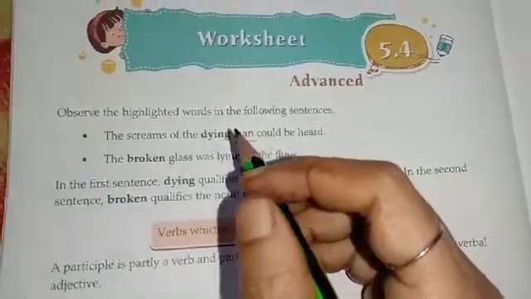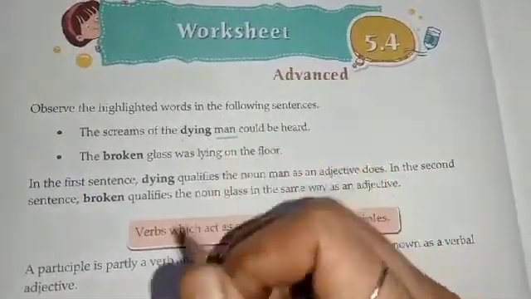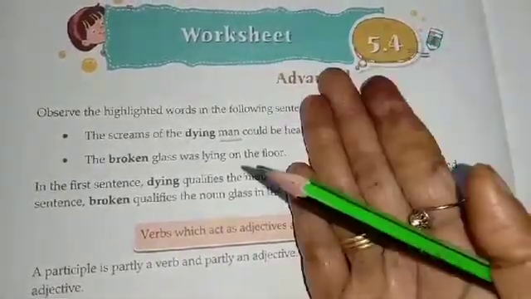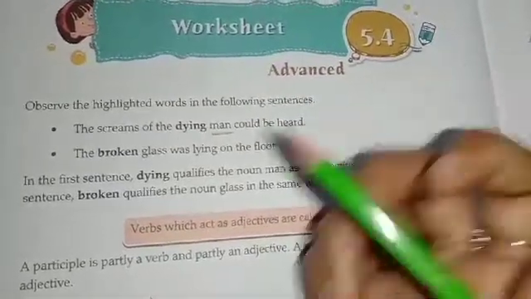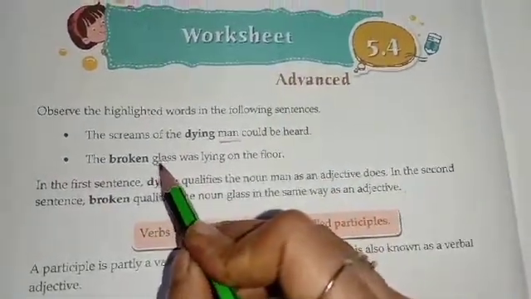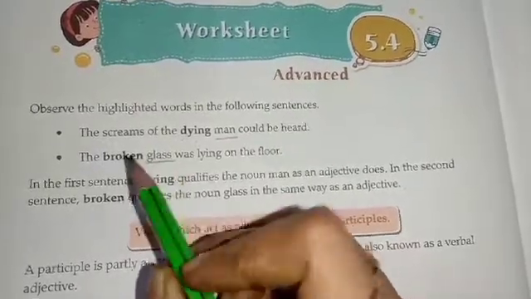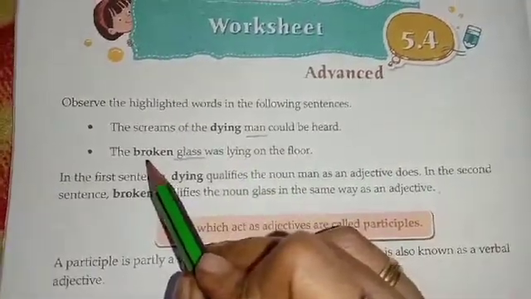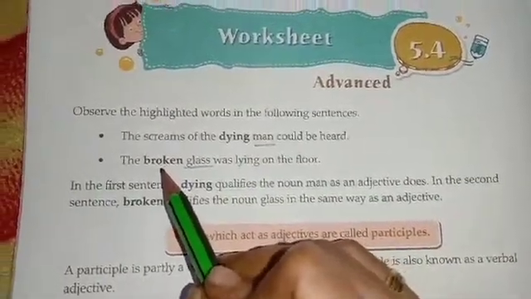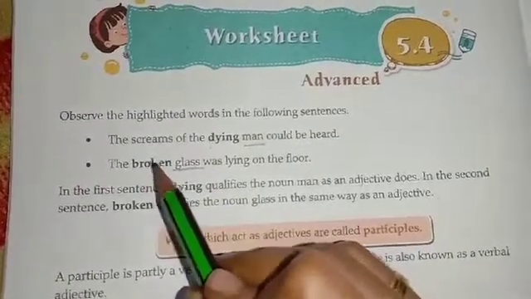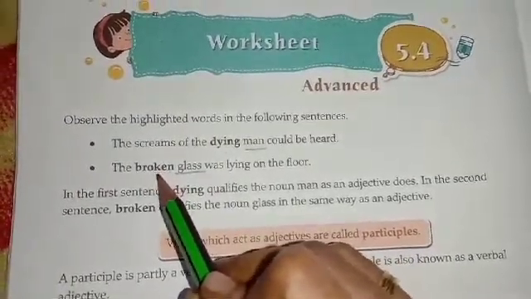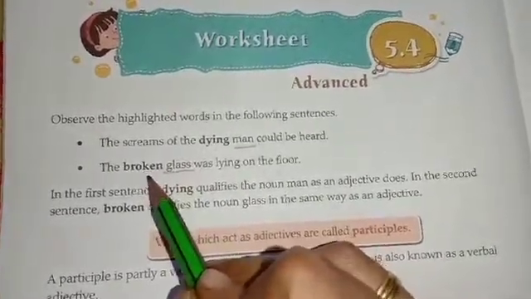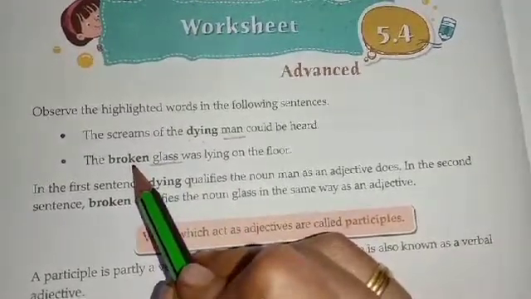Sometimes you come across such words. Then you will be confused about what these words are. Are they verbs or are they adjectives? You will get confused. Now see the second one also. The noun is glass. Here also, see, the broken glass was lying on the floor. Over here also broken is an adjective also and it is a verb also. Can you see? Broken is a verb also, broken glass. And it is an adjective also because it tells us something more about the glass. It tells us how the glass is. So this is a verb also, this is an adjective.